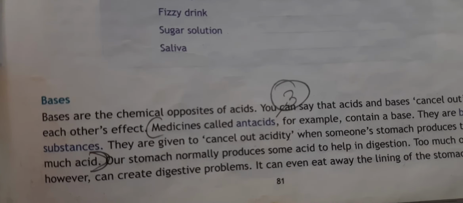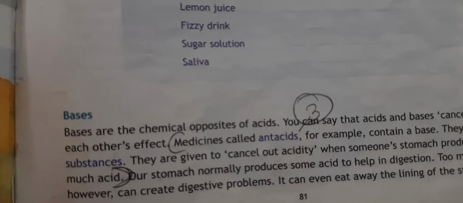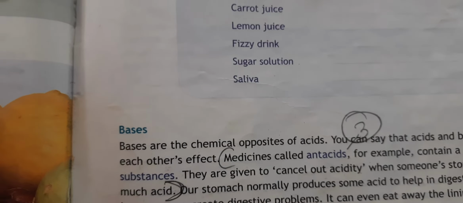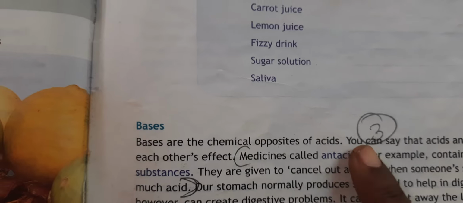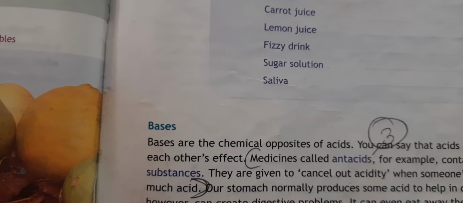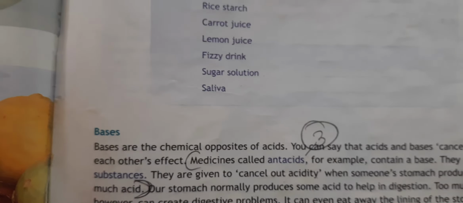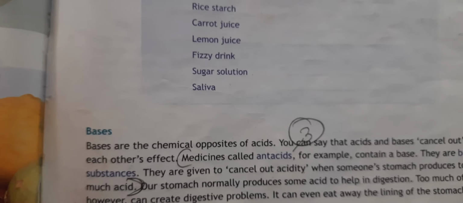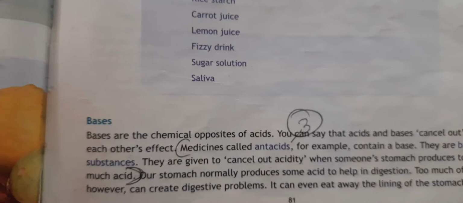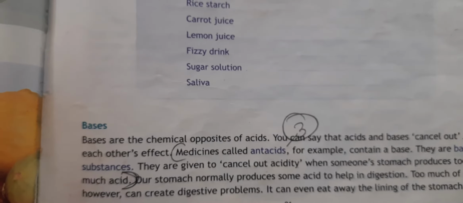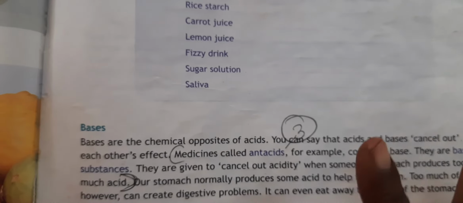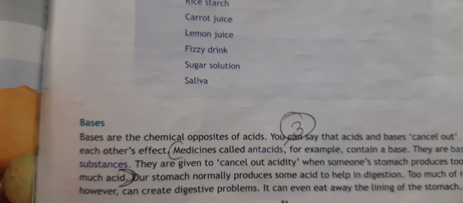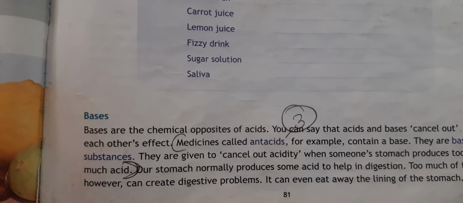Now what is a base? Bases are the chemicals opposite of acid. It cancels the effect of acid. You can say that acid and base cancel out. Acid and base cancel out. Meaning if acid by mistake falls on your body or on your skin, what you should do is add a base at that place. That base will cancel out the effect of the acid.